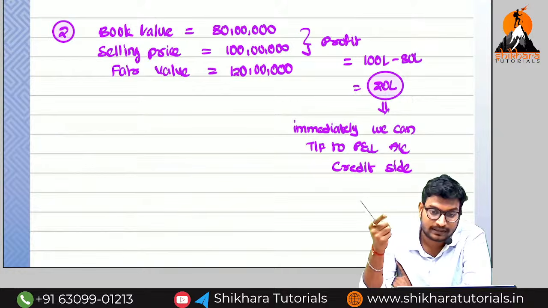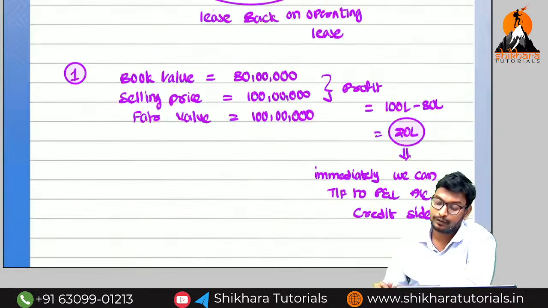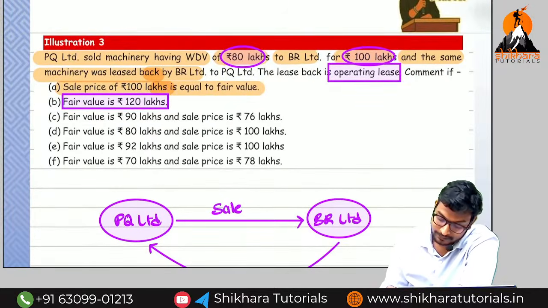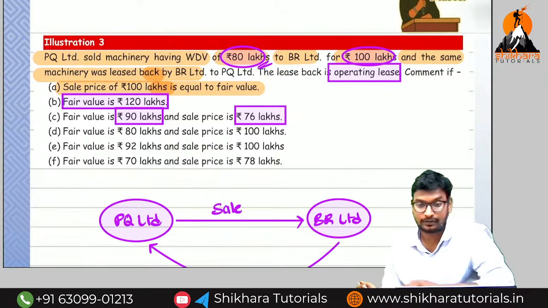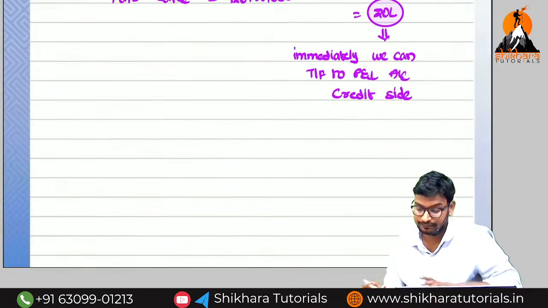So the first one is called equal to fair value. The second one is called more than fair value. Now I am going to see the third one. Fair value is equal to 90 lakhs and selling price is equal to 76 lakhs. They are going to sell at less than fair value, but less than cost also. Okay, now I am going to see this one.